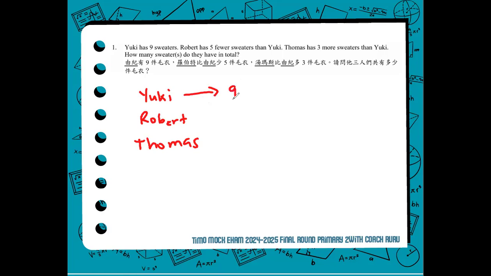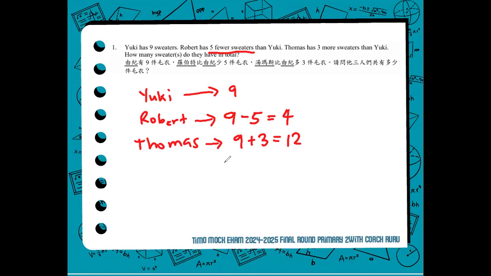Yuki got 9 and Robert got 5 fewer sweaters than Yuki. So when we say 5 fewer, he got less number of sweaters, no? So Robert got only 4 sweaters. As for Thomas, who got 3 more sweaters than Yuki, just add 3 and you will get 12. Meaning Thomas has 12 sweaters.